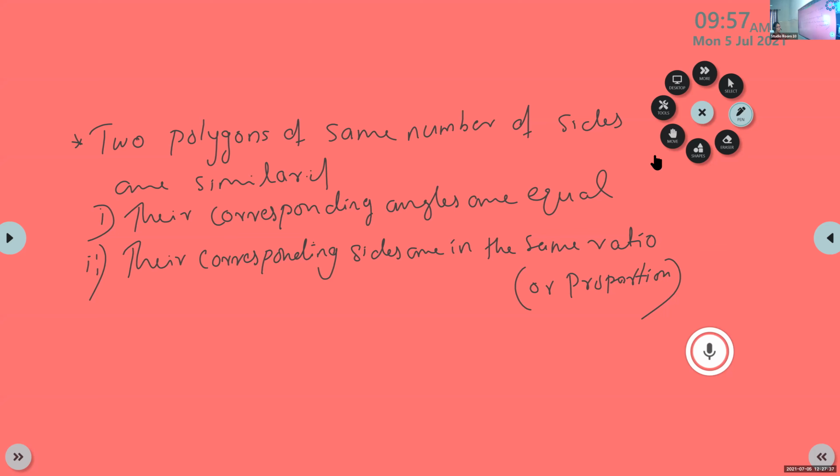One is a 5-year boy's photo, another one is a 15-year boy's photo. So they are not similar figures.